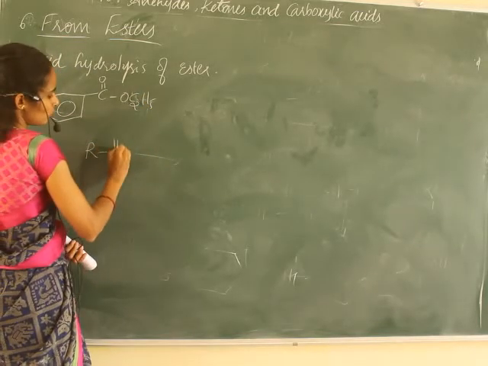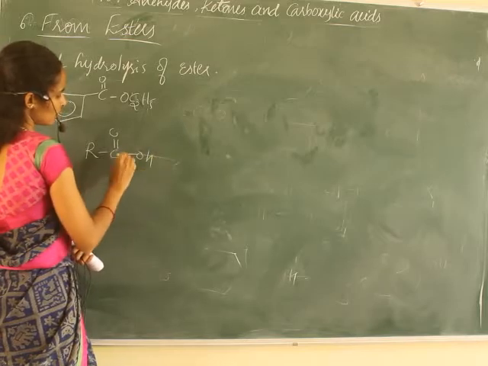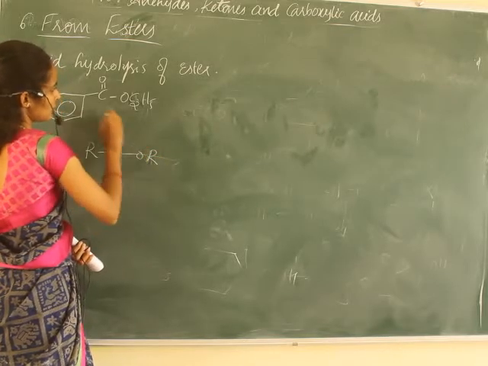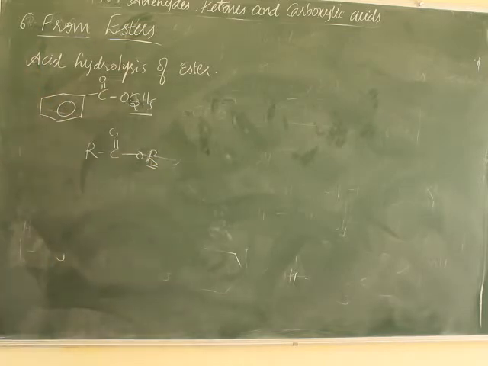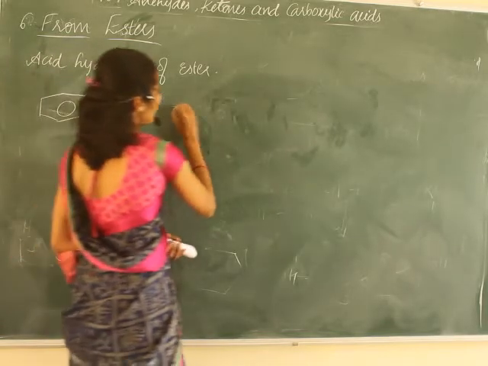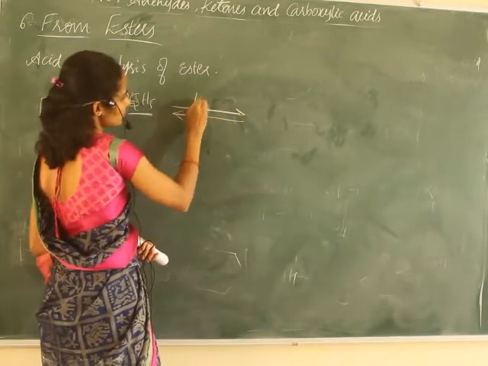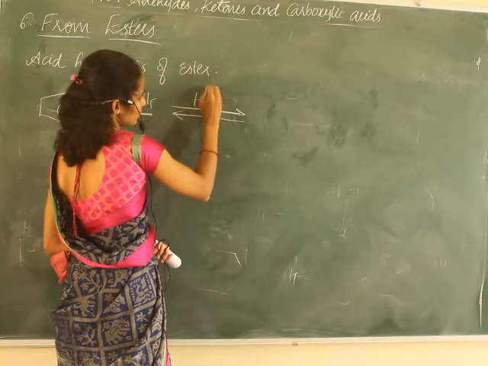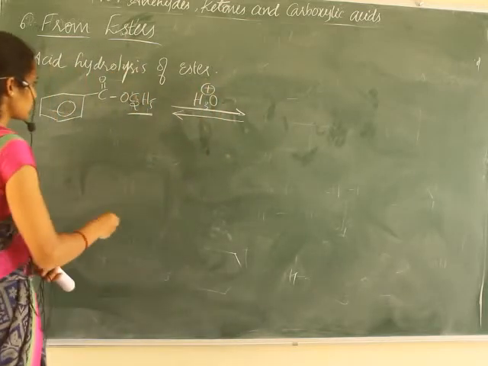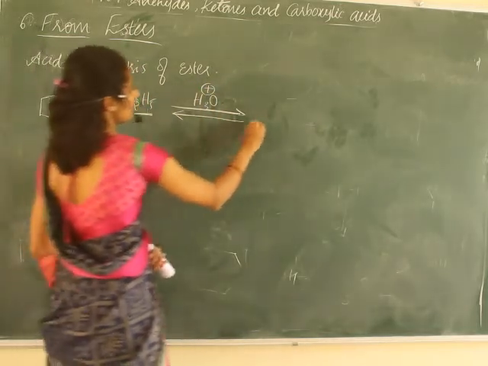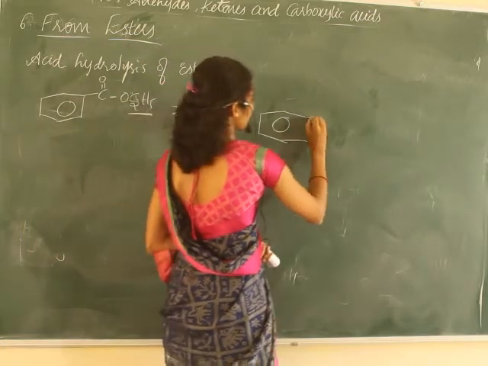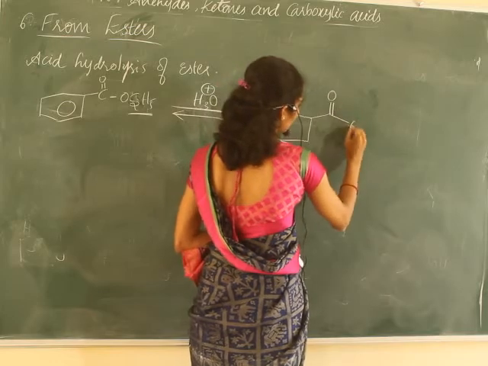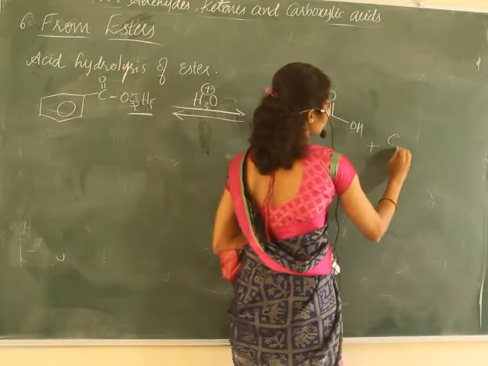R C double bond O OH is a carboxylic acid, and R C double bond O OR with alkyl groups are called esters. Right? In the presence of acid, that is acid hydrolysis and water, it results in the formation of the corresponding carboxylic acid and alcohol.